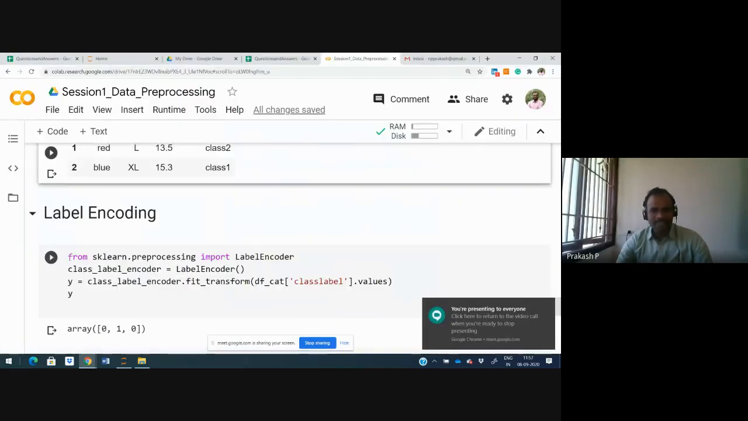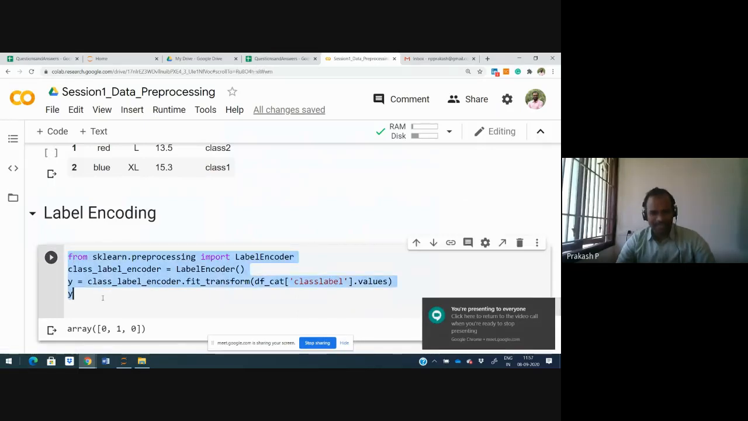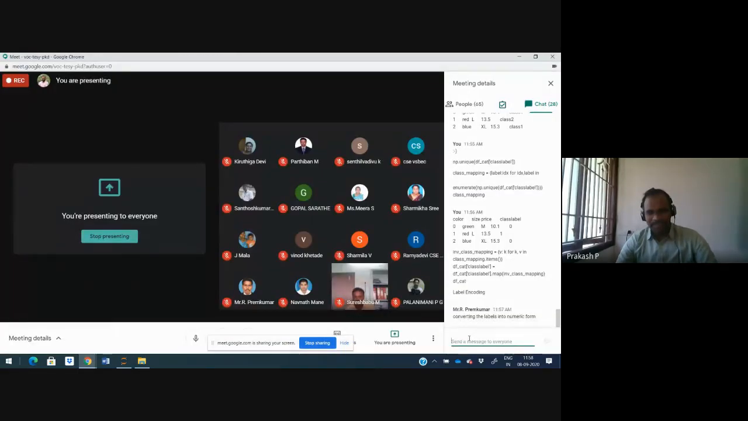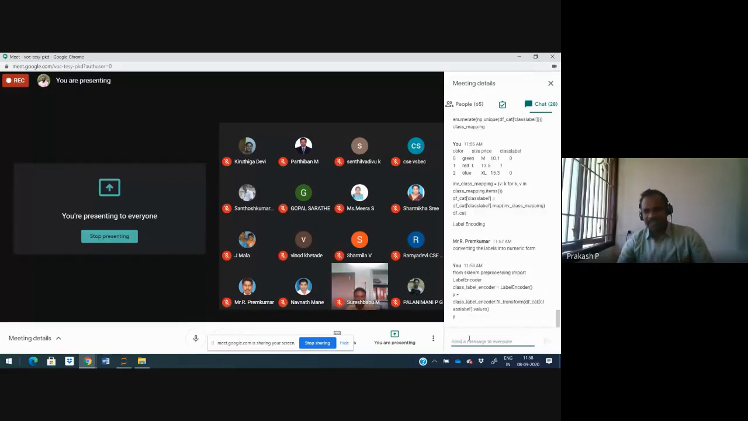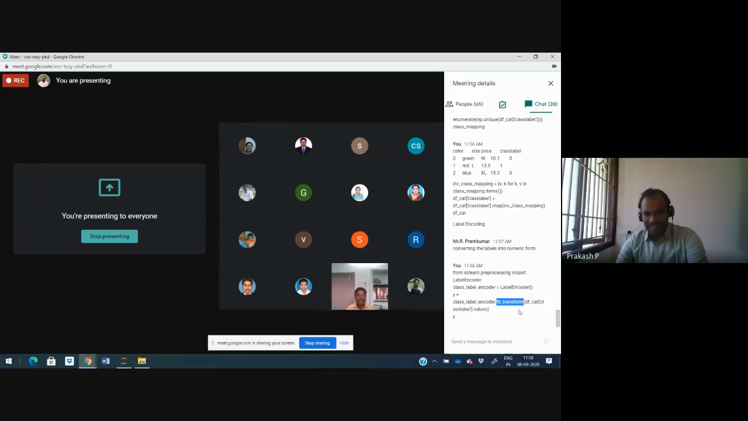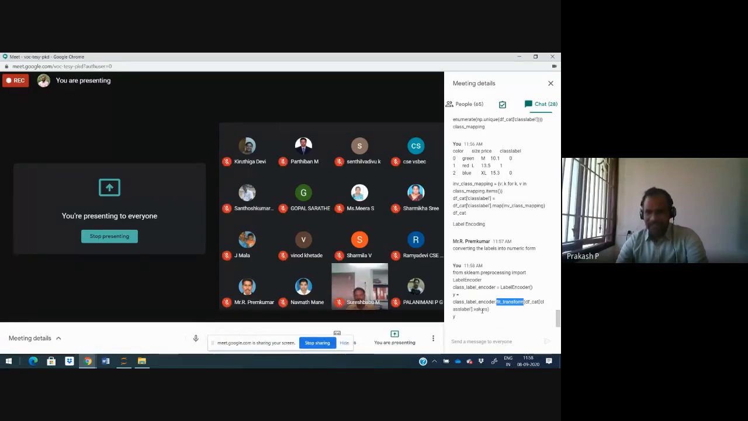Now there is something called the label encoder package. Can you please run this code? What it will do is, we are importing the class called LabelEncoder. Then we are creating an object for that label encoder, class underscore label encoder. There is a method called fit underscore transform. We need to fit the class label values and transform them, so that is the reason we use fit underscore transform.